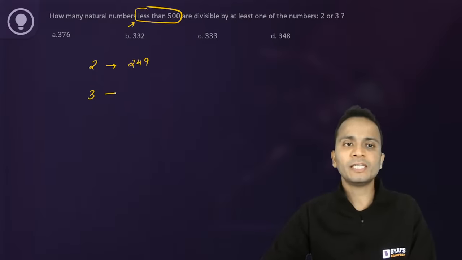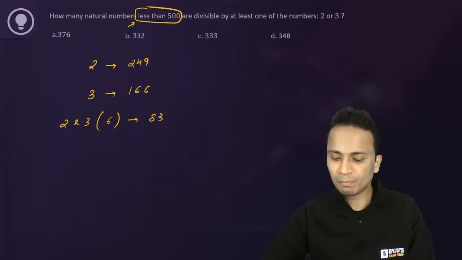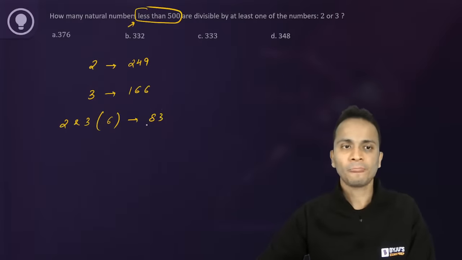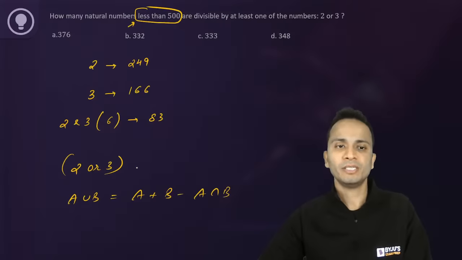Then how many multiples of 3 will there be? It will be 166. Now the numbers which are multiples of 2 and 3, that means the multiples of 6, will be 83 up till 499. So for the numbers which are divisible by 2 or 3, I'll be using the formula A union B, that is A plus B minus A intersection B. So that is 249 plus 166 minus 83.